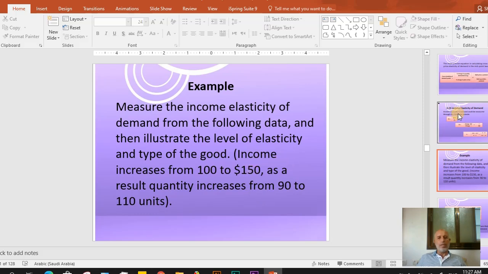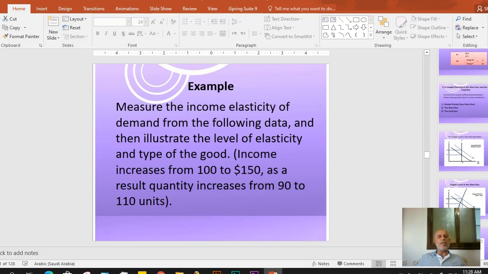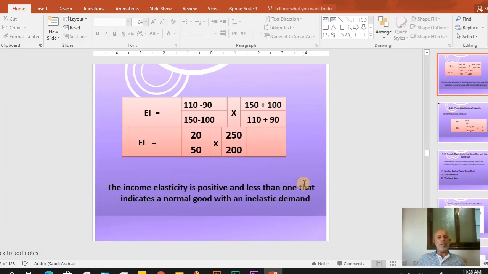This is the first question. And the second question is, what is the type of this good? Is it normal good or inferior good? How to measure the elasticity? Income elasticity of demand equal change in quantity divided by change in income. So 110 minus 90 divided by 150 minus 100 multiplied by the summation of the two income over the summation of the two in quantity. So as a result, this is how to measure the elasticity of income.